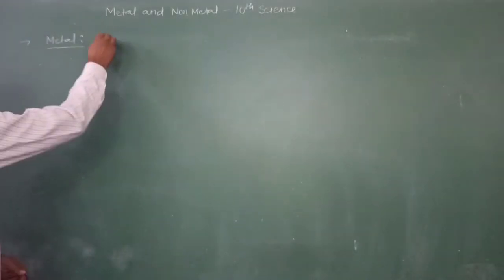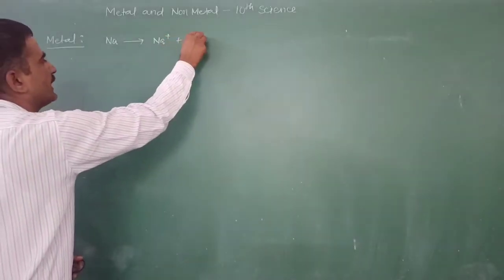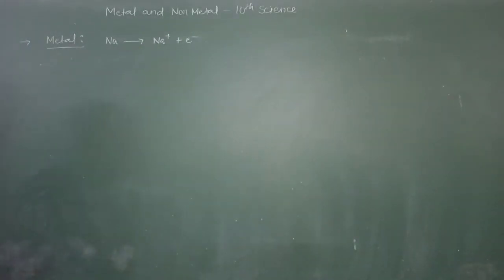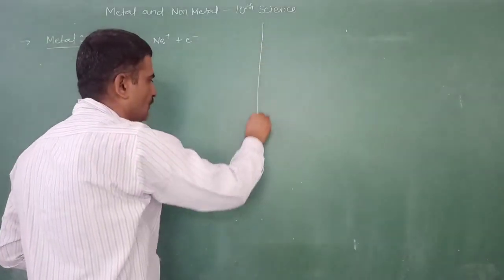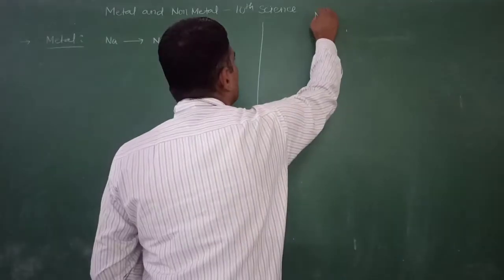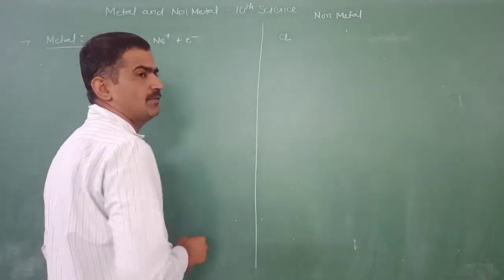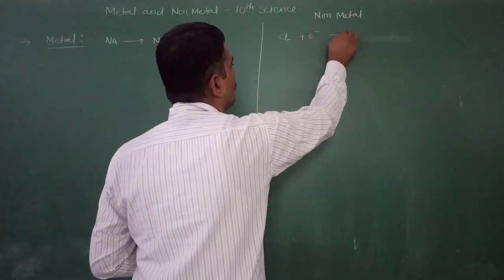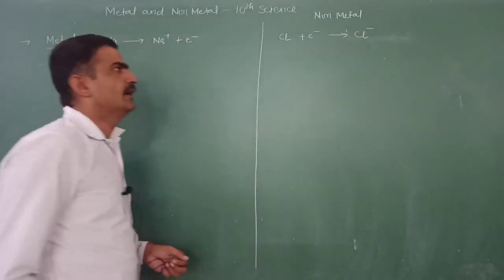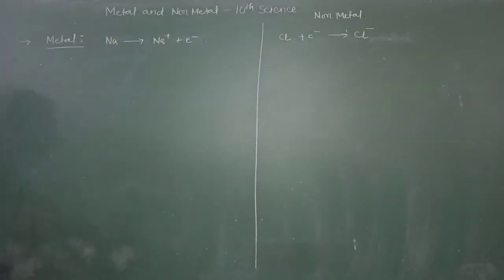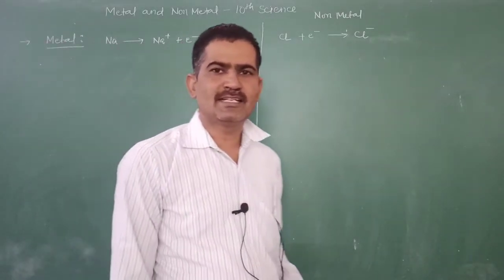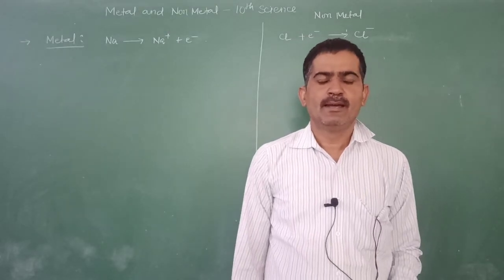The element which loses electrons to form a cation is known as a metal, just like sodium, which loses an electron and forms a cation. Or the element which gains electrons to form an anion is known as a non-metal, for example chlorine, which gains one electron to form an anion. Directly, you can say the element that has the tendency to lose electrons is known as a metal, and the element that has the tendency to gain electrons is known as a non-metal.